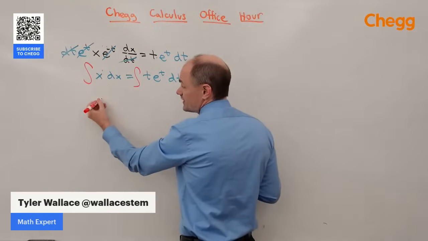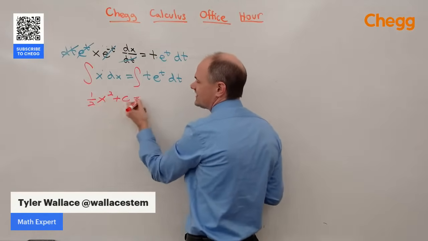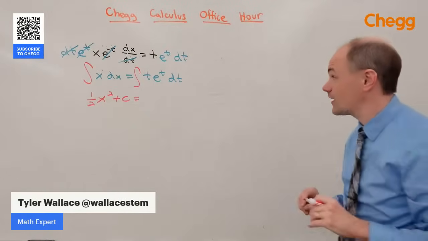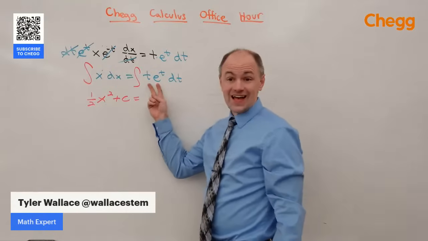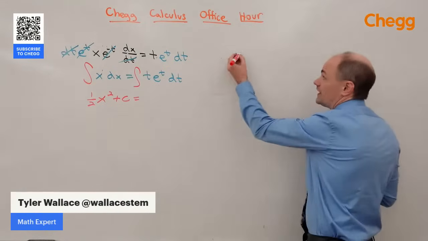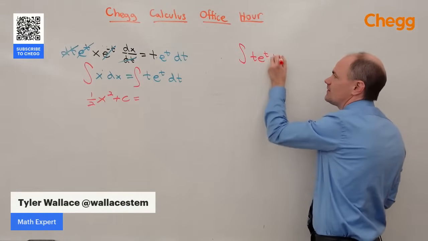On the left side, that's a really easy integral. That's x squared times 1/2. Let's go ahead and put the plus c on that side. It doesn't really matter which side gets the plus c, but we need to make sure we remember the constant. On the right side, we're going to do this with integration by parts, integrating t e to the t dt.